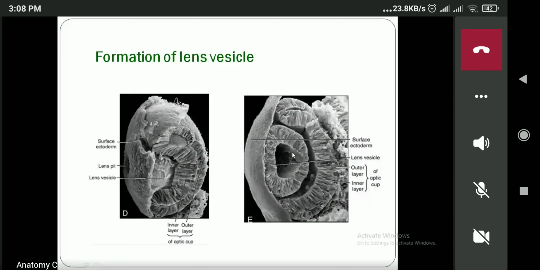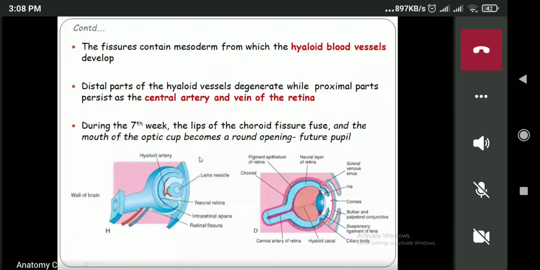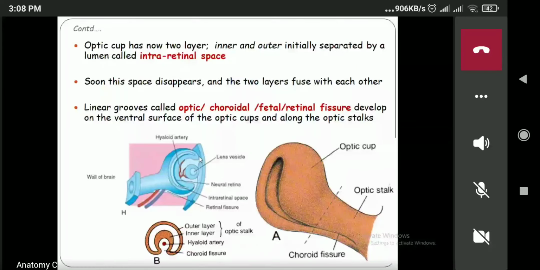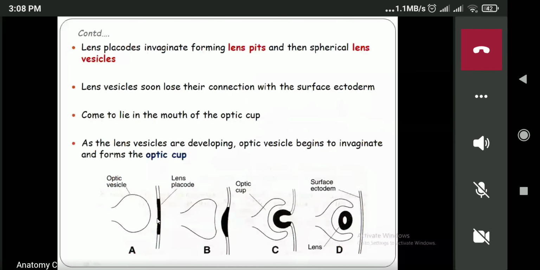Now next is the optic cup. Now when you see this diagram, this one is known as the optic cup. Now, see the same diagram, right? When there is the formation of the lens, there is also the formation of the optic cup. Now see, this is the optic vesicle. The optic vesicle will invaginate and form the optic cup. Can you see the formation of the optic cup?